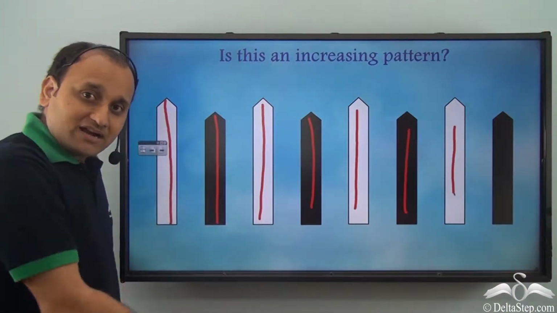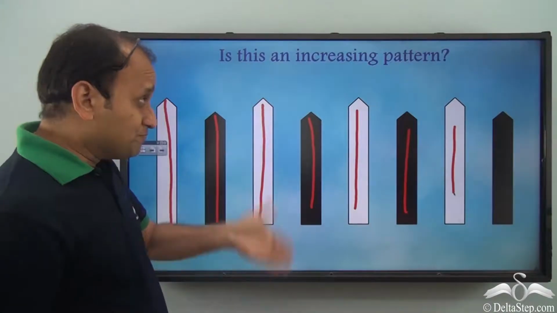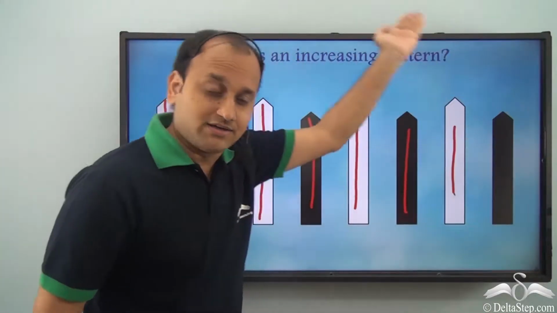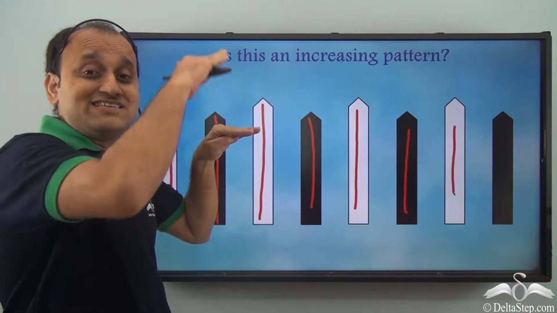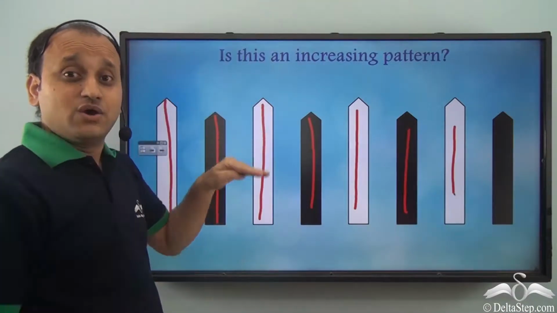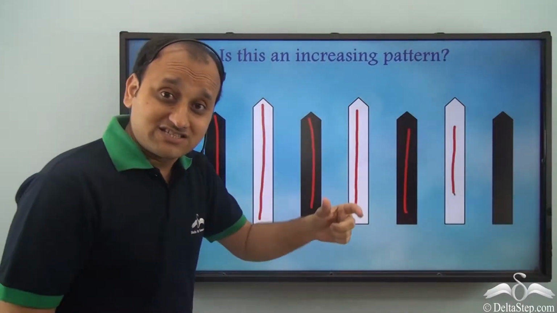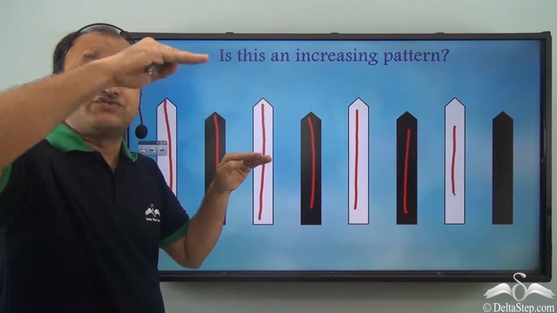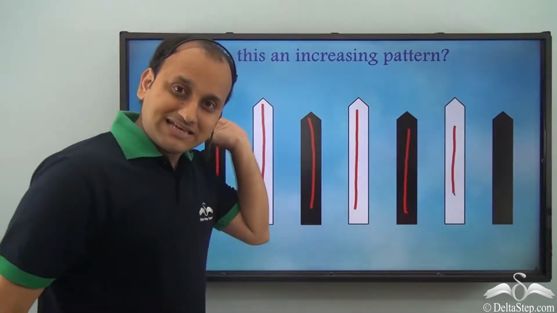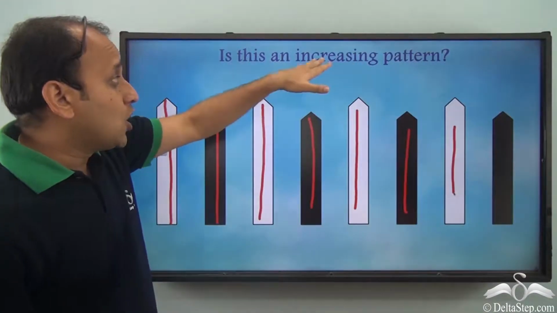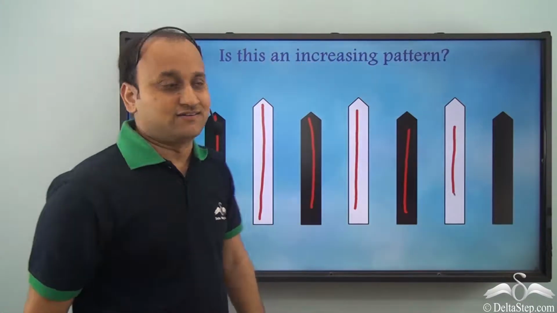So do we see a pattern? Yes, we see a pattern. But is it an increasing pattern? No, it is not, because in an increasing pattern you will see a gradual increase. By a fixed amount the blocks will increase, but in this case it is not so. So this is a pattern, but this is not an increasing pattern.